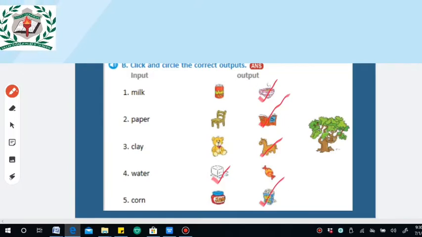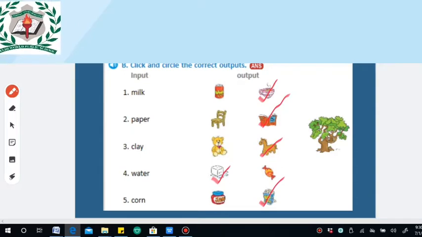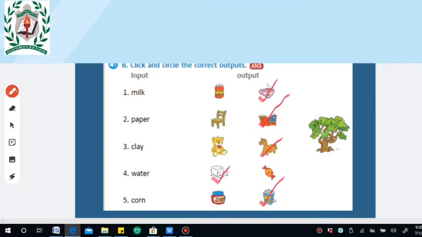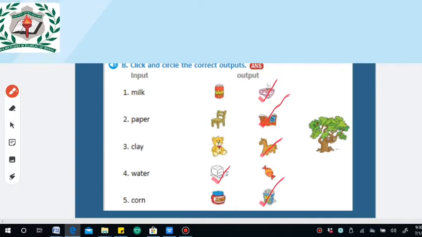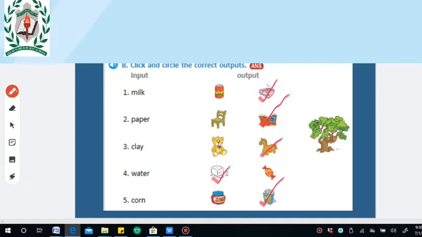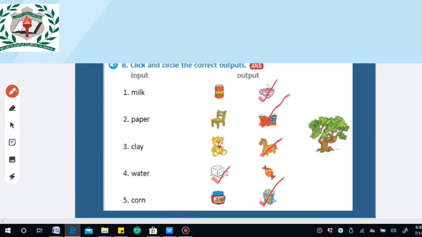Clear? I just repeat it again. In that first question, what they given? Milk. Milk is the input here. From milk, what output we can get? Yes, tea. And the second, paper. From paper, what output we can get? Notebooks, not chair. Clear? In the third one, what they given? Clay.